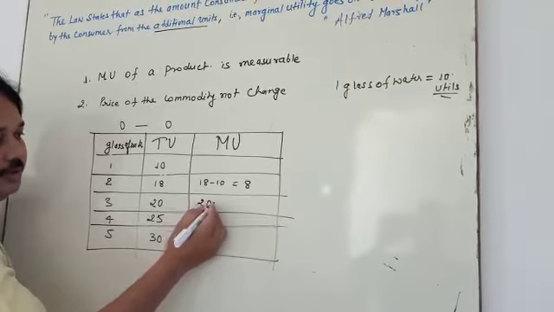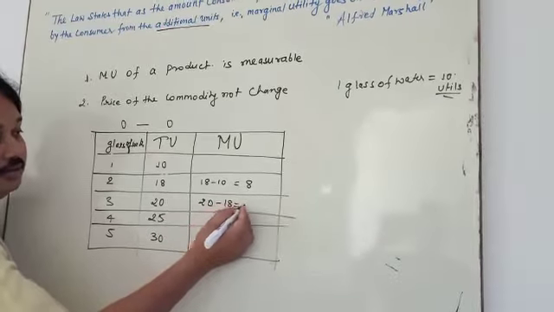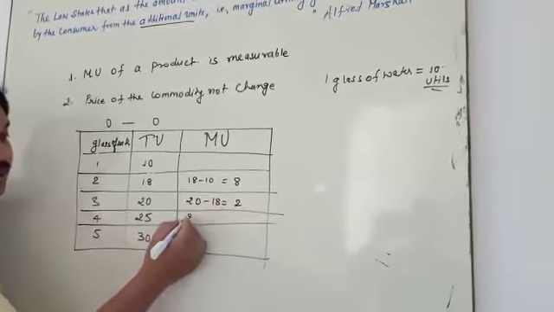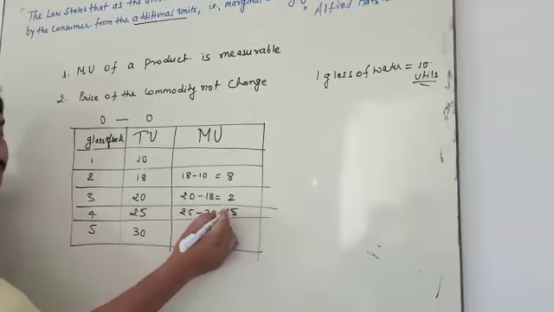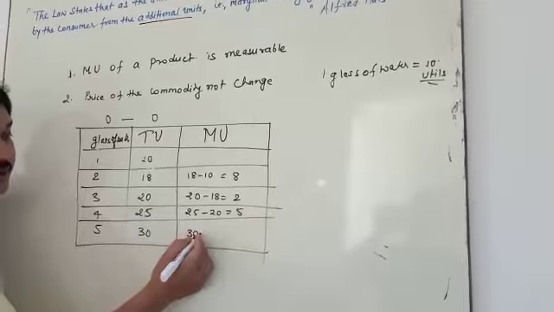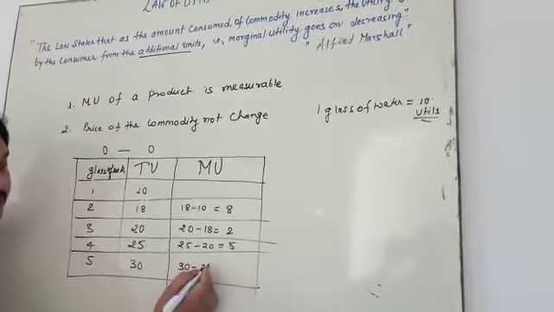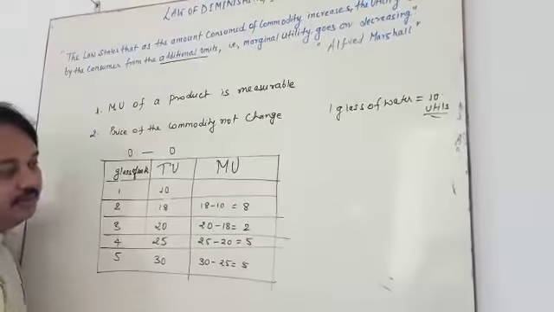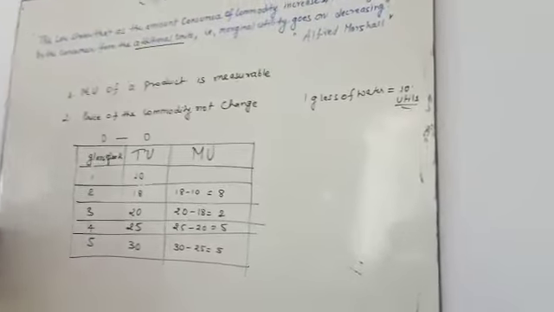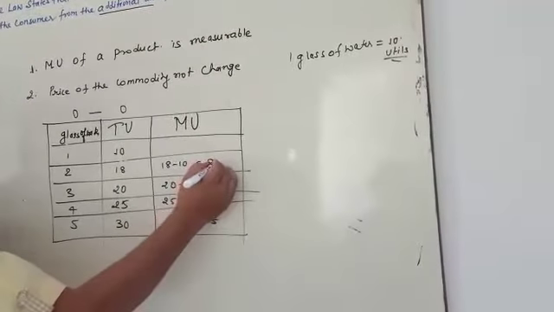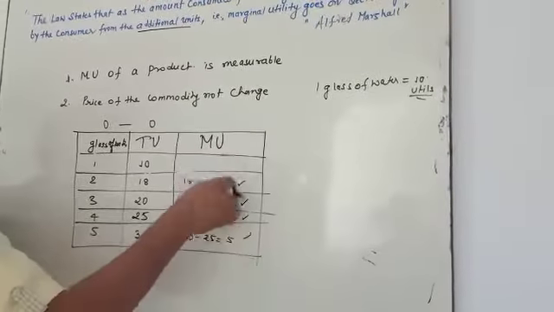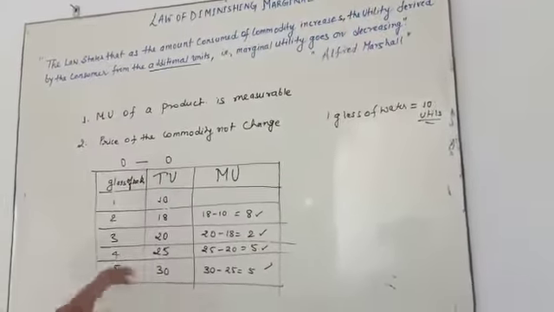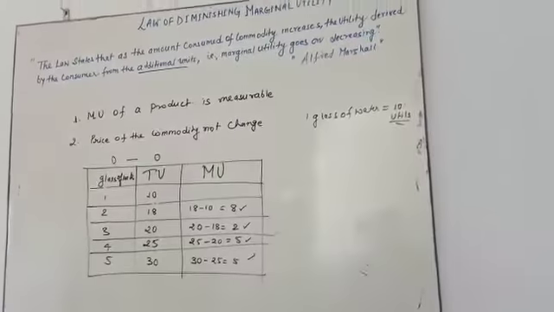Then 20 minus 18 is equal to 2. 25 minus 20 is equal to 5. 30 minus 25 is equal to 5. What do you observe? Marginal utility is 8, 2, 5, 5, so marginal utility is decreasing.